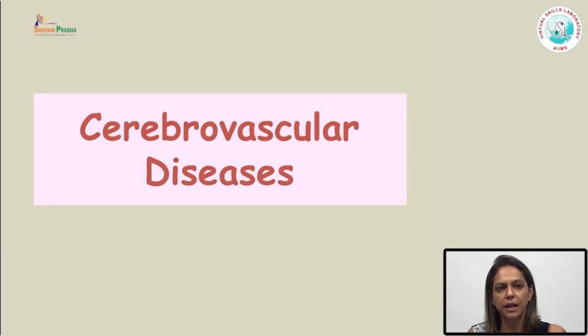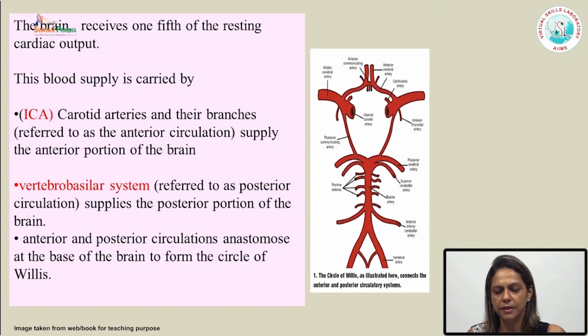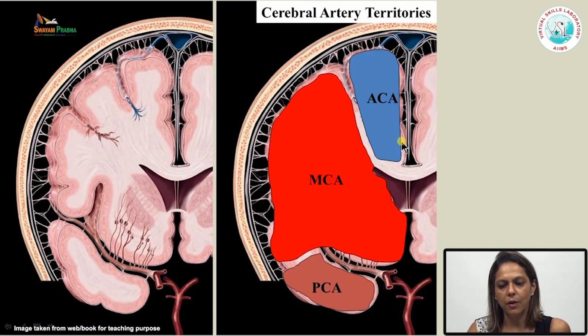Good morning. Today I will be discussing cerebrovascular diseases of the CNS. You must have read in your anatomy and physiology classes that the main blood supply to the brain is carried through the internal carotid artery, which forms the anterior circulation, and the vertebrobasilar system, which forms the posterior circulation. The anterior and the posterior circulation both meet at what is called the circle of Willis.